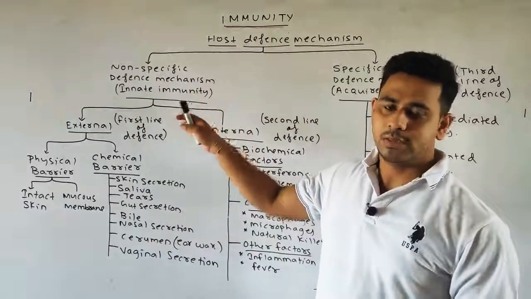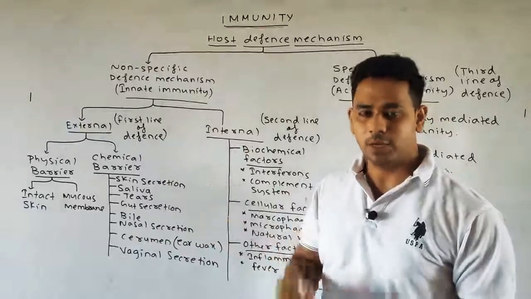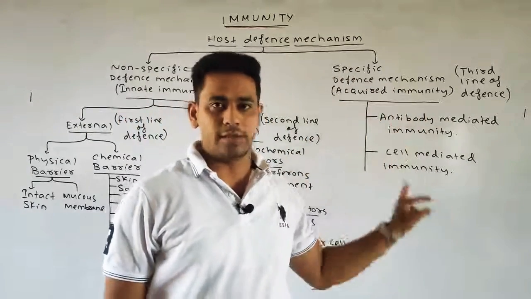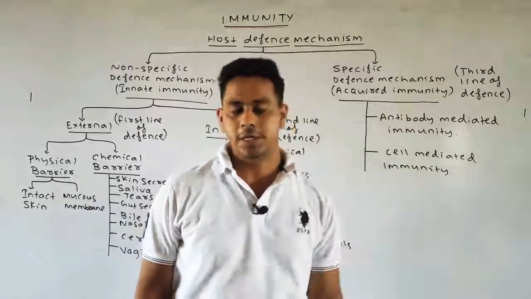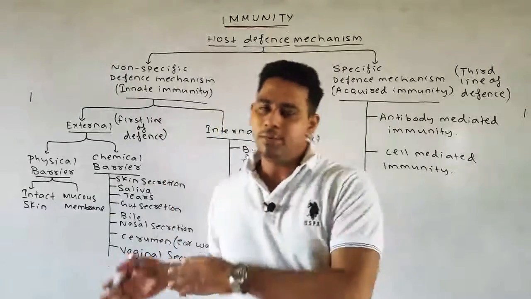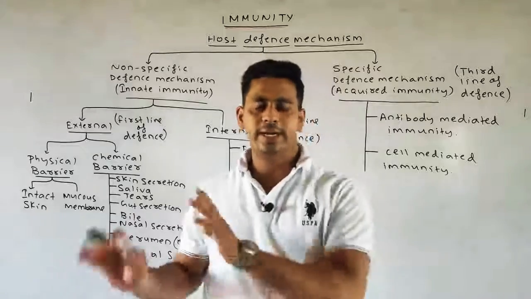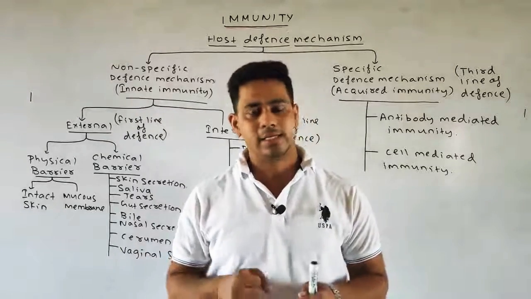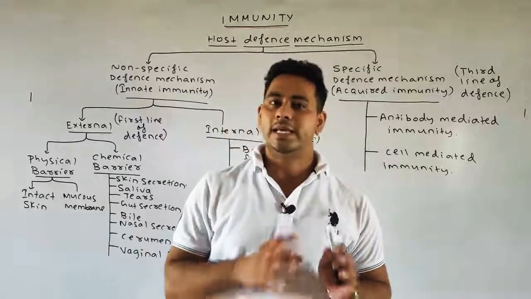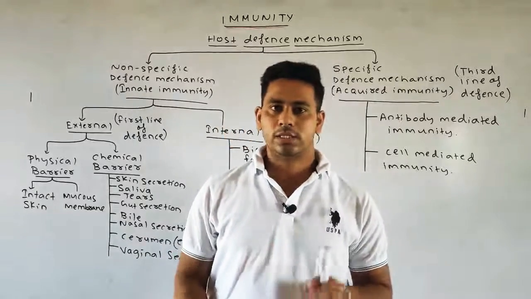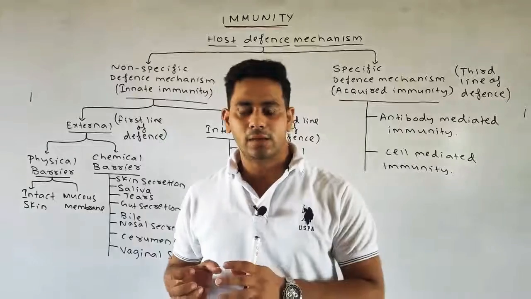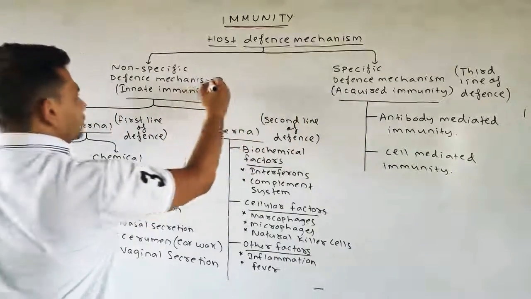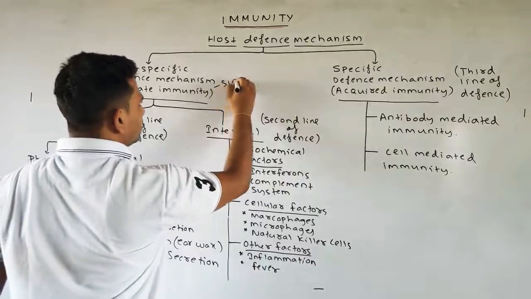Non-specific defense mechanism can also be said as innate immunity, whereas the specific defense mechanism can also be said as the acquired immunity. What is innate immunity? What is acquired immunity? We will read in detail, but innate immunity means the immunity which is present since birth, or it is inherited from the parents. Whereas the acquired immunity means what? Acquiring means it is present after the birth. Simply, innate immunity is present since birth.